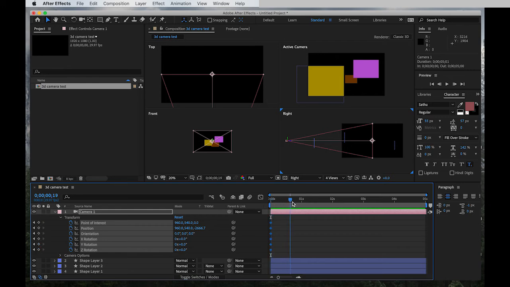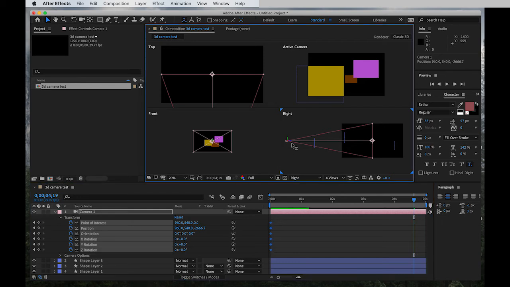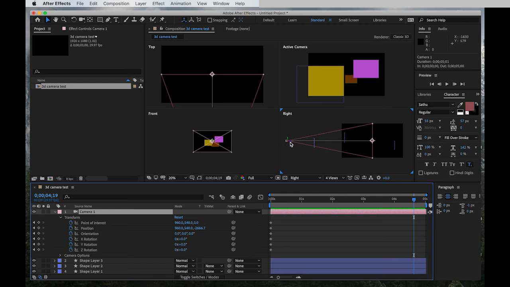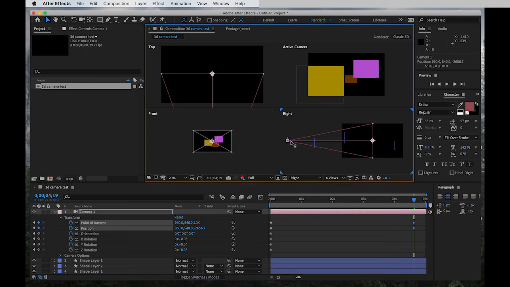And you're going to move your current time indicator towards the end of the timeline. And all I have to do at this point is to click on the Z. Bring your mouse cursor near where the camera is until it turns to Z. So I want to basically travel through the space, and then click and drag it over.